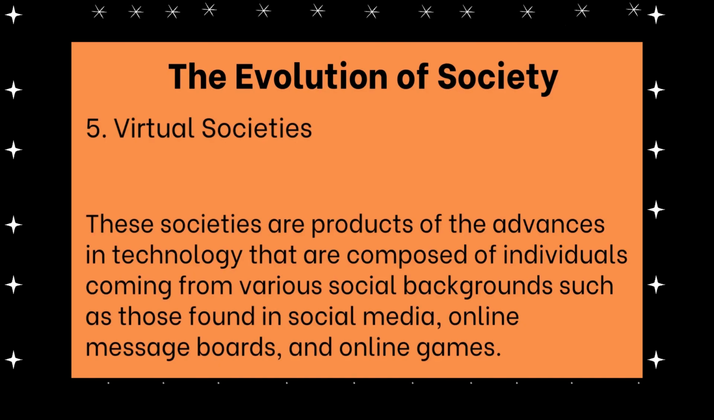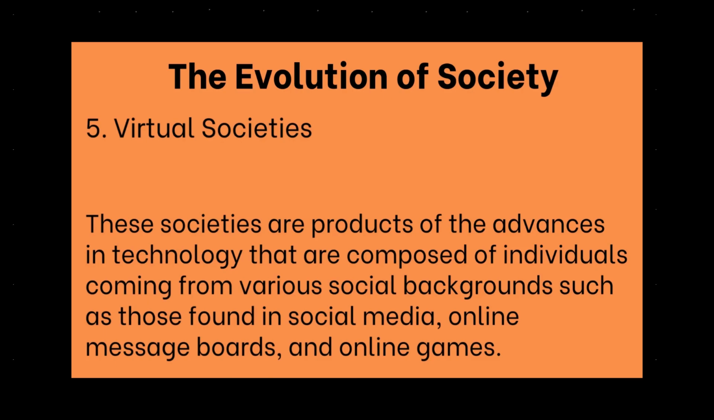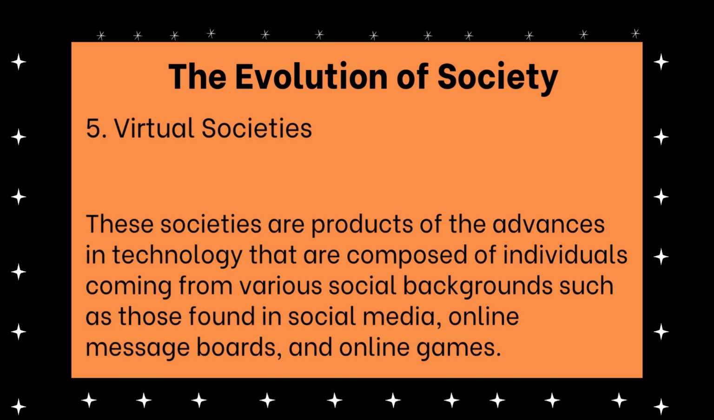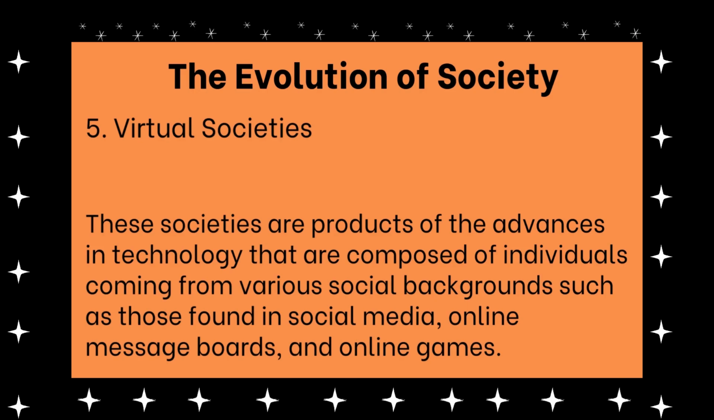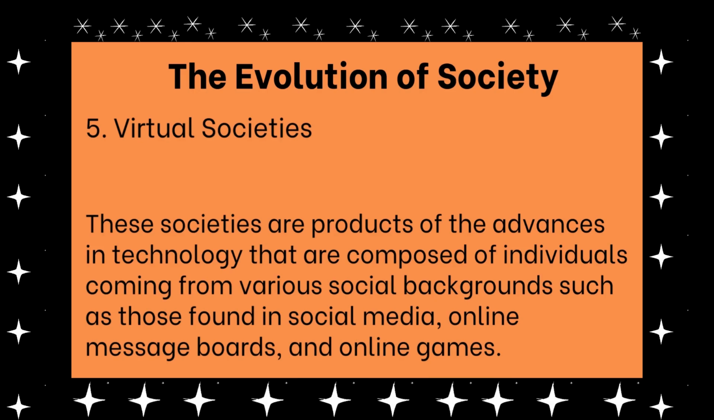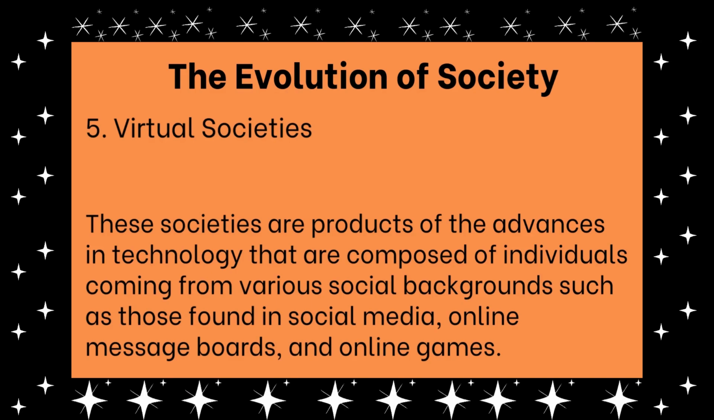And number 5, virtual societies. These societies are products of the advances in technology that are composed of individuals coming from various social backgrounds such as those found in social media, online message boards, and online games. This is our present society, the product of the modern society characterized by the flourishing of different social media platforms, online message boards, and online games. Forms of communications are even more advanced because this present society is an era of information and communication technology.